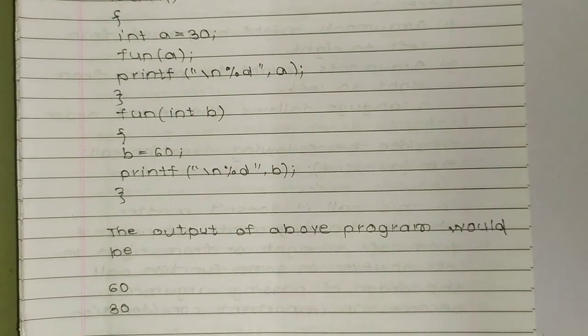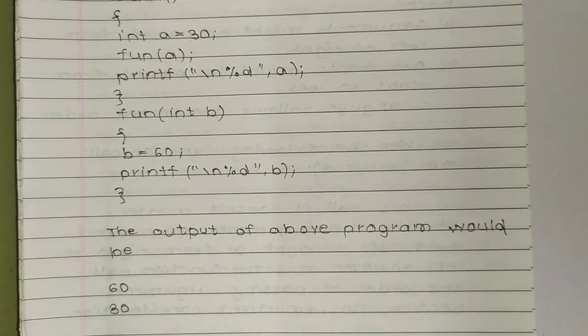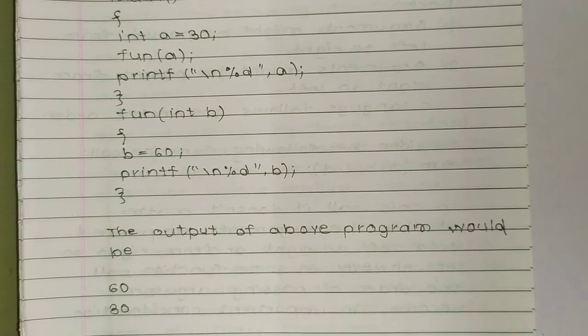Now bracket close, fun(int b). So b is an integer, a different integer, b = 60. printf \n for the next line, %d, b, so printf b. The output of the above program would be 60 and 30. First it is written as 60 and then it is 30.